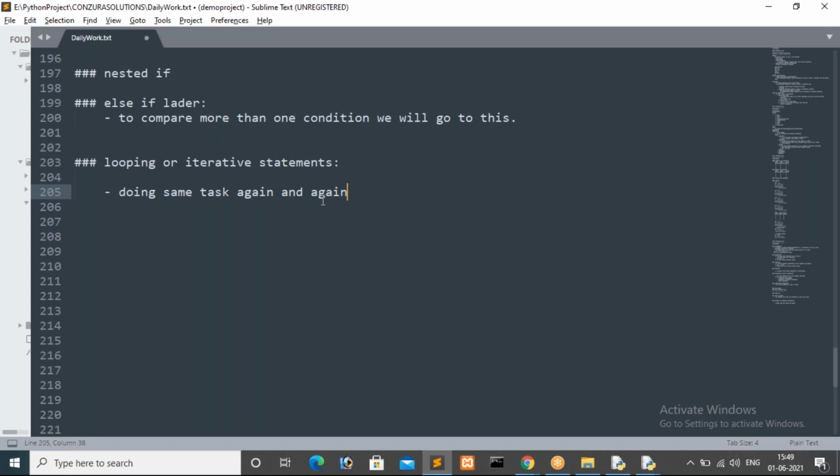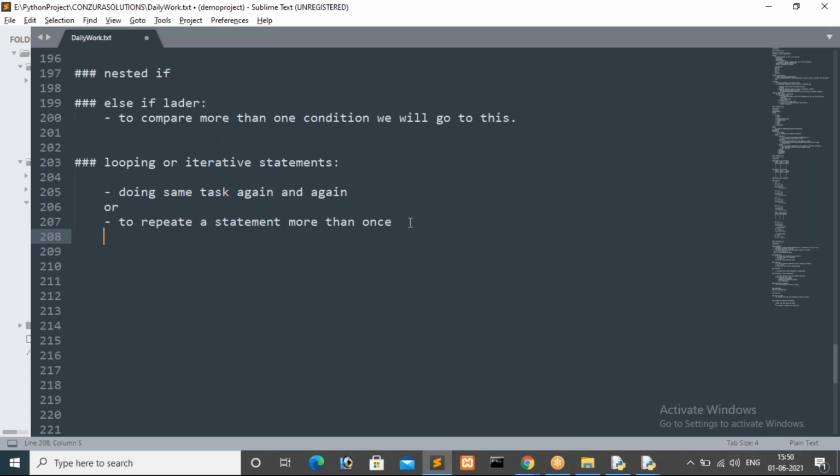Looping is used to repeat a statement more than once. Then we will go with this looping or iterative statement, guys.